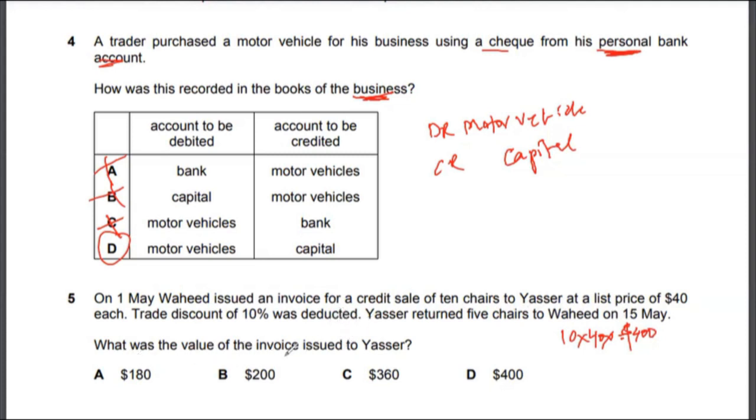So the value of the invoice issued to Yasser: there is a 10% discount, which means we have to take 90%. So 400 times 90% would be 360. The correct answer to multiple choice 5 would be option C. That would be the value of the invoice that was issued to Yasser, so $360.